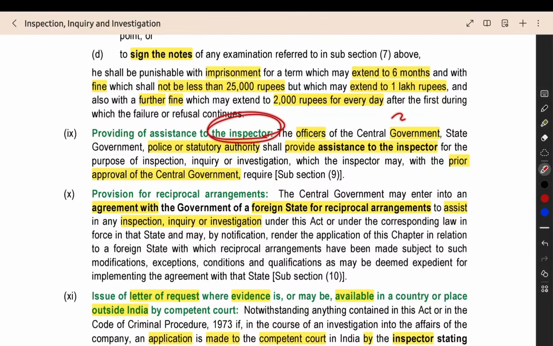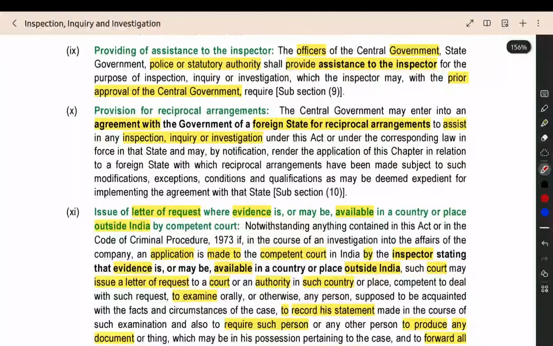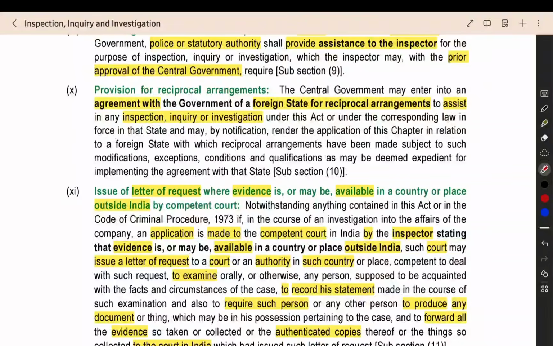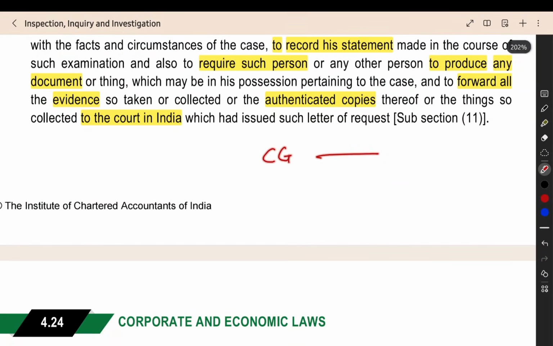And to the inspector, the central government officers, police, statutory authority, all the people, they have to provide the assistance with the prior approval of the central government. If you want to get the assistance of police or statutory authority, first you have to go to central government as an investigating officer, get the approval, then you will get the assistance of the statutory authority officer, everyone. Then provision for reciprocal agreement. So here, when you are having some evidence which is outside India, then you can make an agreement between the central government, our country's central government, and the government of the foreign country.